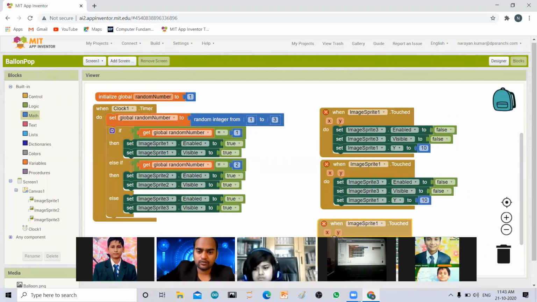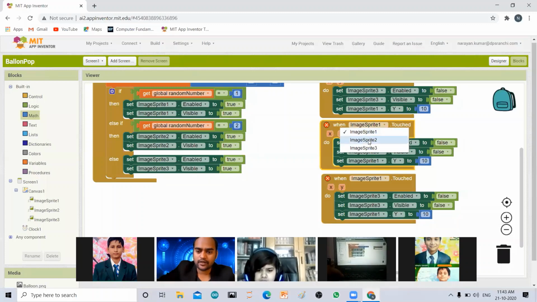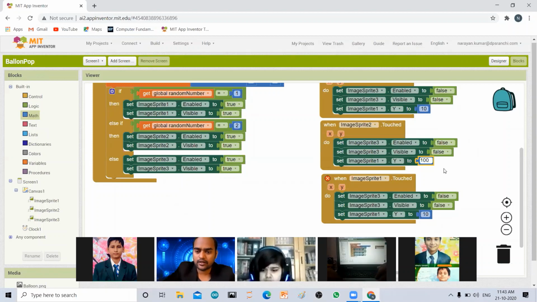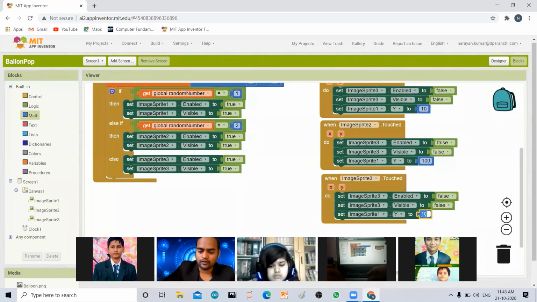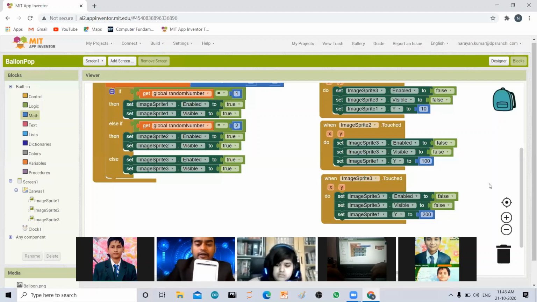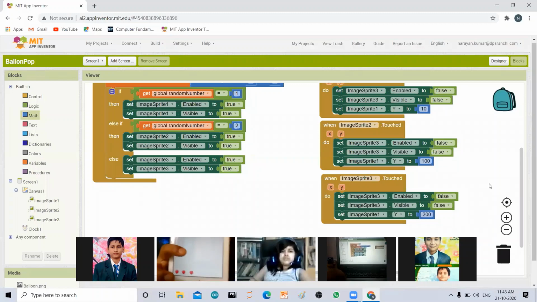So I'll be doing this for all three. In this case I'll write for image sprite 2, and I will disable this, and the location I will send to 100, and image sprite 3, and this one I will do at 200. And you can see now, if I touch the balloon, let me show you. If I touch the balloon that is at the bottom, it's going to its initial position.